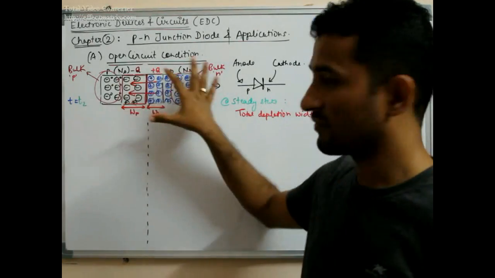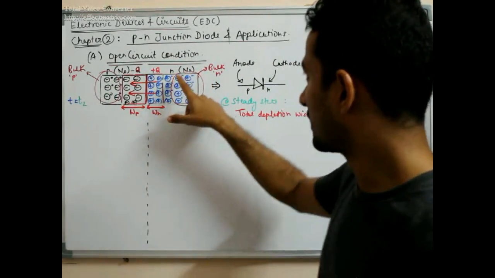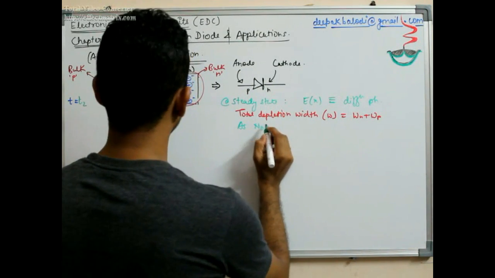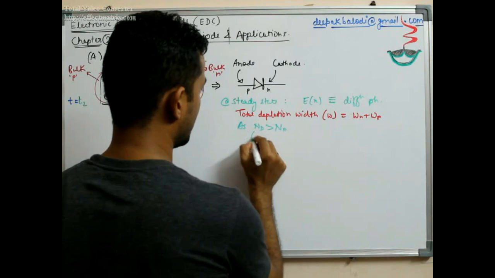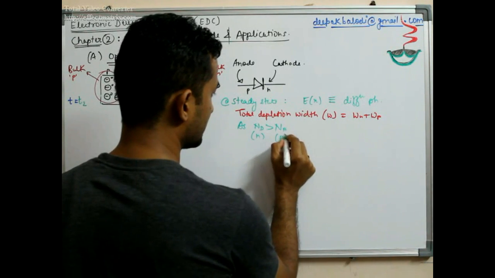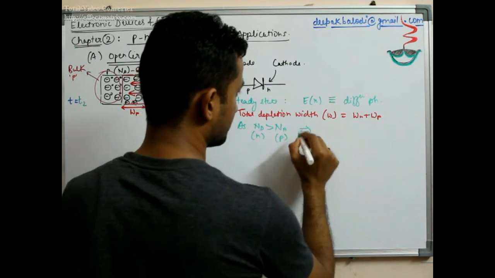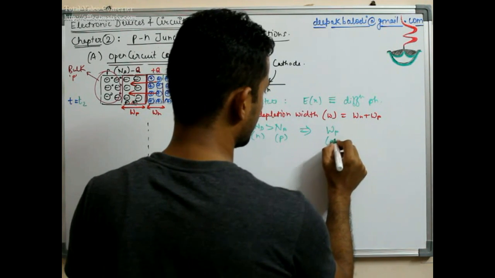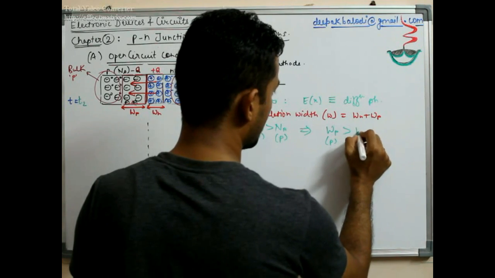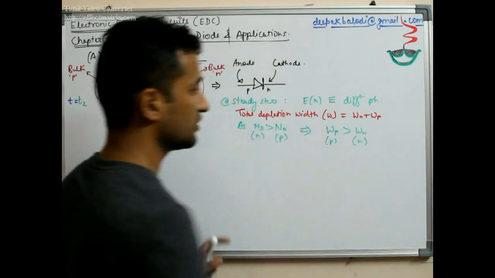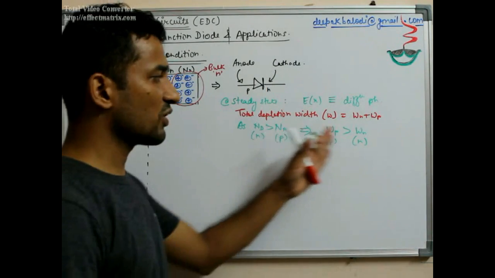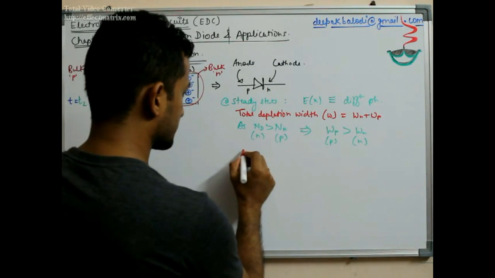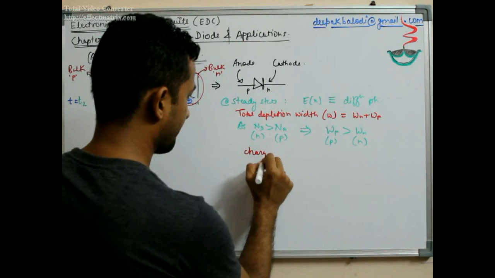So in this generic scenario, as Nd is greater than Na, where Nd is on the N side and Na is on the P side, as you can see from the figure, Wp, which is on the P side, is greater than Wn, which is on the N side. The reverse will happen otherwise. And there is a small proof for this also. Let us do this, which is called charge neutrality.